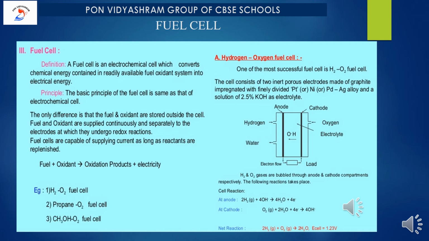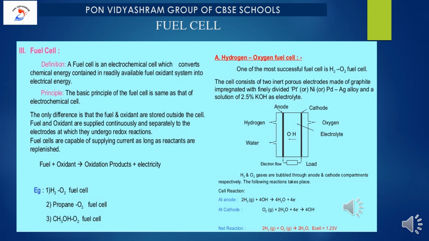Fuel cells are capable of supplying current as long as reactants are replenished. So what is the reaction? Fuel reacts with oxidant to give oxidation products plus electricity. Examples are the hydrogen oxygen fuel cell, the propane oxygen fuel cell, and the methyl alcohol oxygen fuel cell. Now let me talk about the first one, the hydrogen oxygen fuel cell.